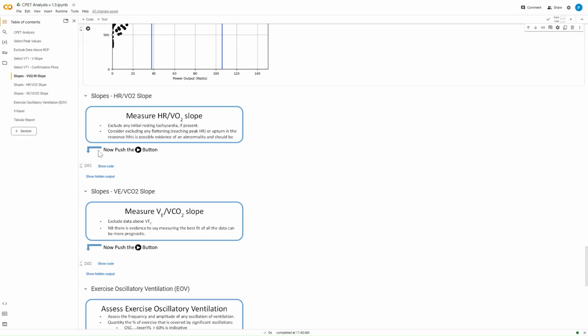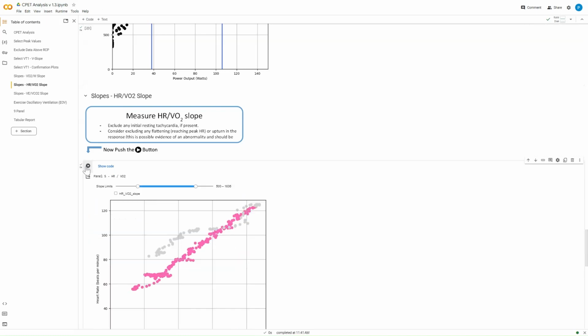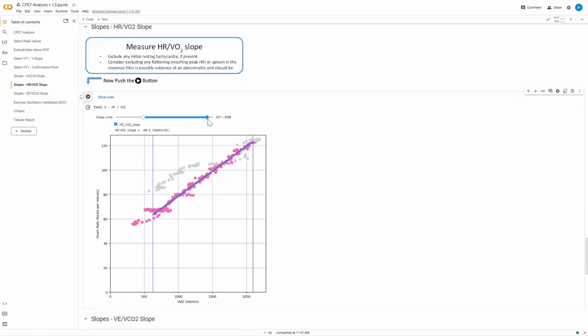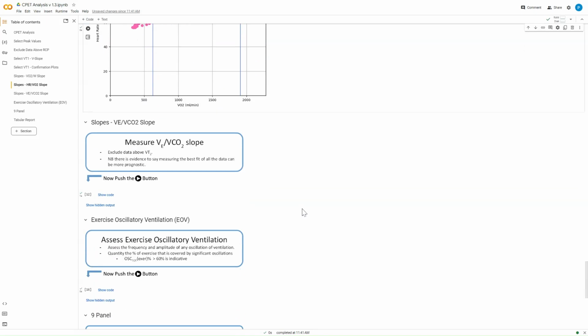We can do the next section, which is the heart rate VO2 slope. And again, it's the same process. Put in that best fit line and then choose which data points you want to use to measure that best fit line. And here we're getting about 40 beats per mil per minute of VO2 consumption. And that's what you would expect for an average adult male.